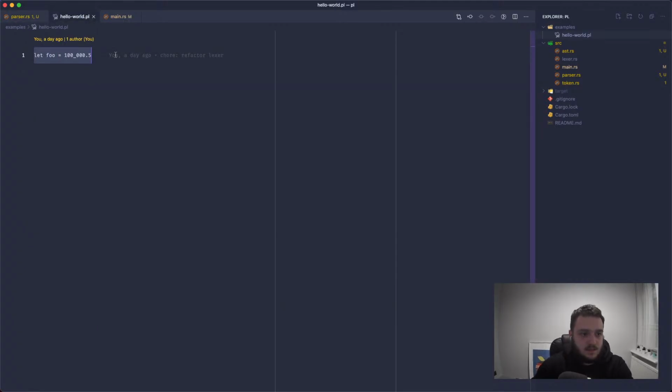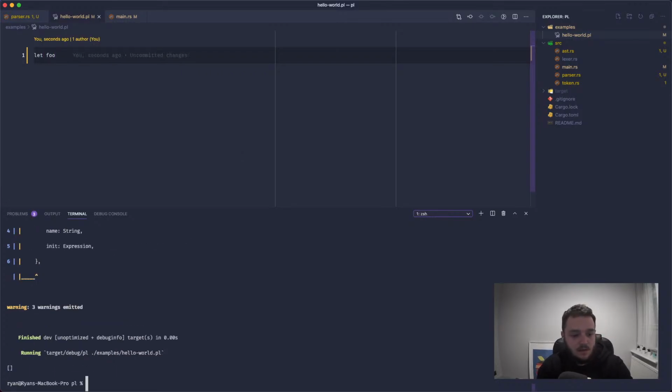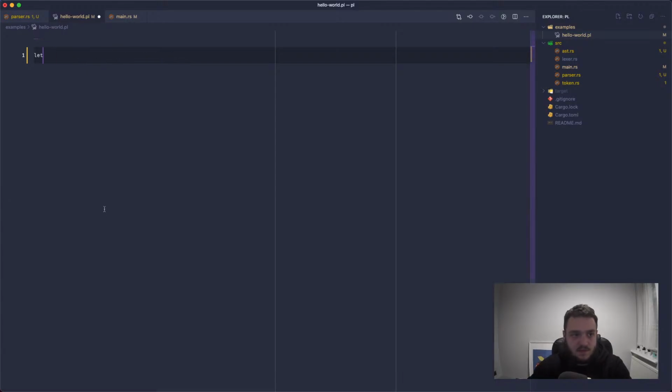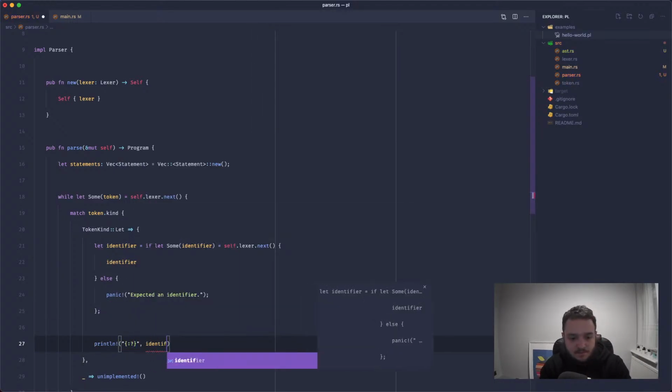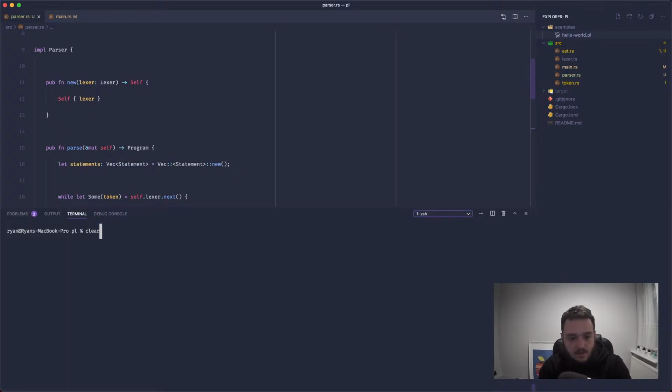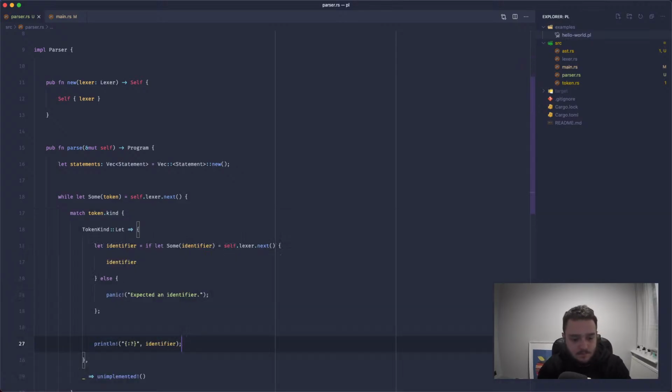A good way of testing this is just to remove this and just put a let. You can see it's having a go at us because we've not put in an identifier. If we put let foo, it's not going to have a go at us. It's empty because we're not pushing anything back to the vector quite yet. So let's do this. Great. So now if we println the identifier, this is also going to be a token. Yep. And we've got the literal value, which is perfect.